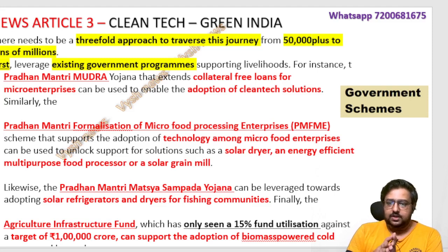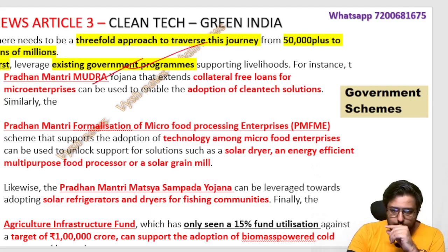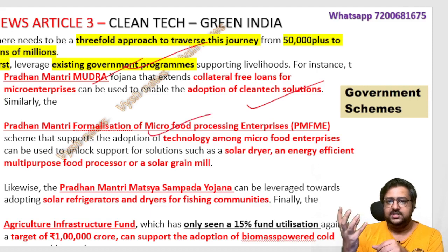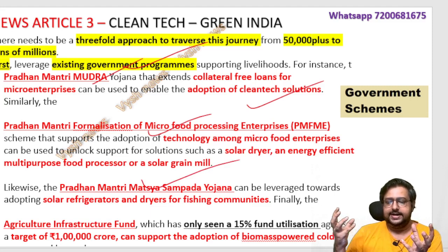So now, the threefold approach. In the last video we told 4-5 points. Here, threefold approach. First, existing government programs we already have; make use of them properly. Example, Pradhan Mantri Mudra Yojana, where you give collateral-free loans to enterprises. Those enterprises and startups can make a lot of clean tech solutions. Then the Pradhan Mantri Formalization of Micro Food Processing Enterprises, where again technologically solar dryers, solar grain mills, solar looms, as I told you, many things they can do. Then we have the Pradhan Mantri Matsya Sampada Yojana, for solar refrigerators, cold storage and dryers for the fishing community.